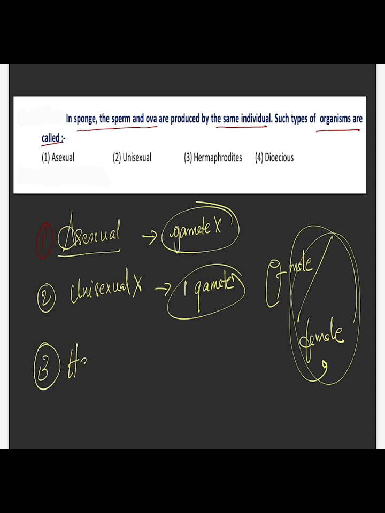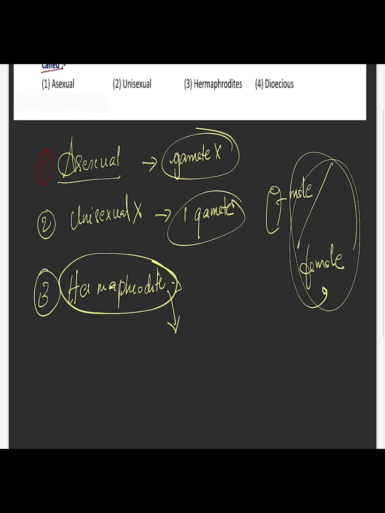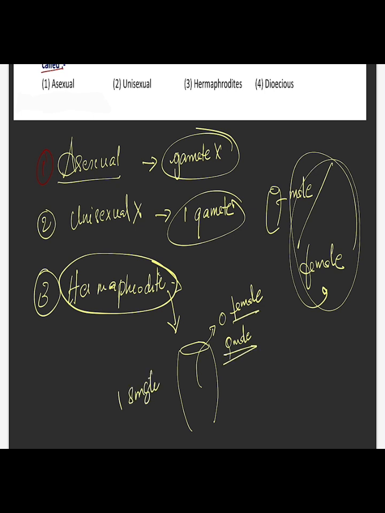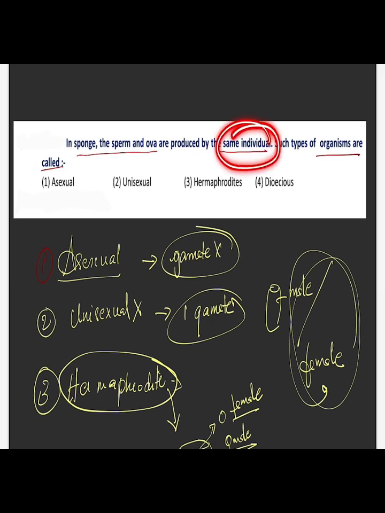And the third option here is hermaphrodite. So what is this hermaphrodite? In the case of sponge, the sponges are organisms that produce both the male as well as the female gamete. A single organism produces both male and female gamete. That is a hermaphrodite organism. So in the case of sponges, the male and female gametes are produced by the same individual. Such type of organism we call it as what?